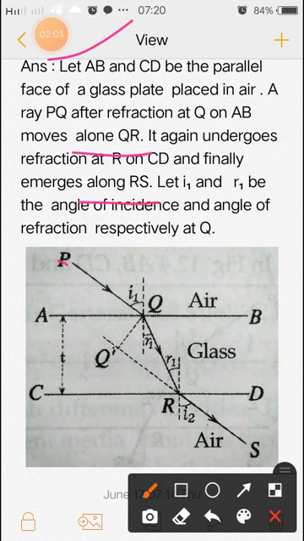You can say this is the PQ incident ray, and after refraction it passes along QR, and again there is a refraction, and the final ray goes along RS.